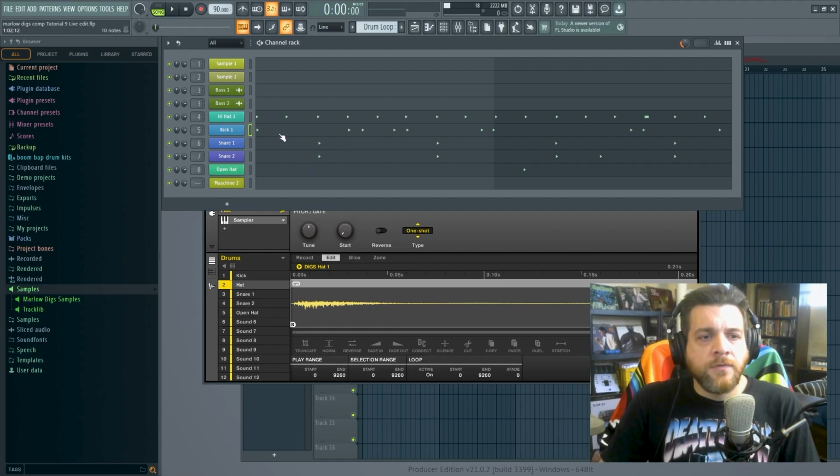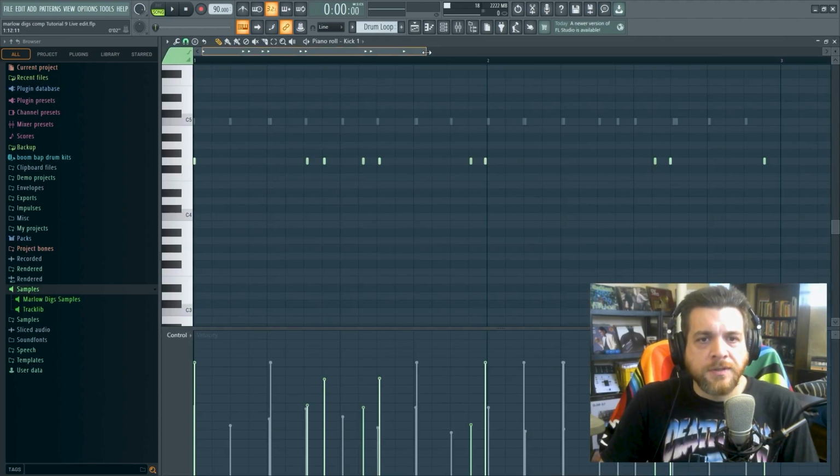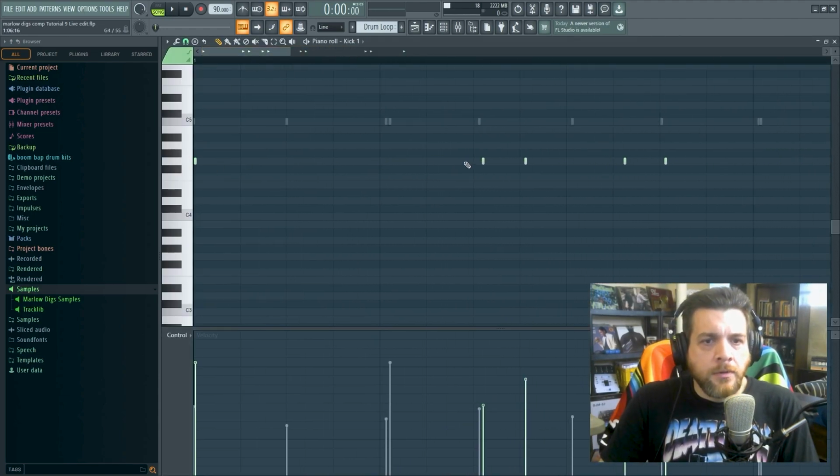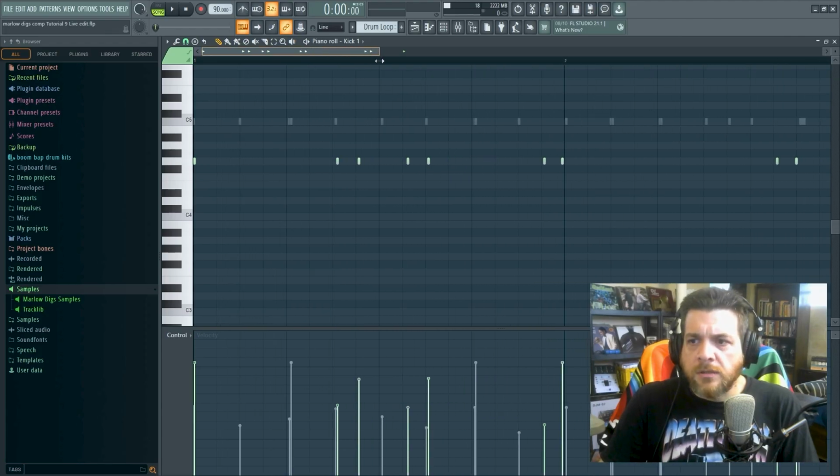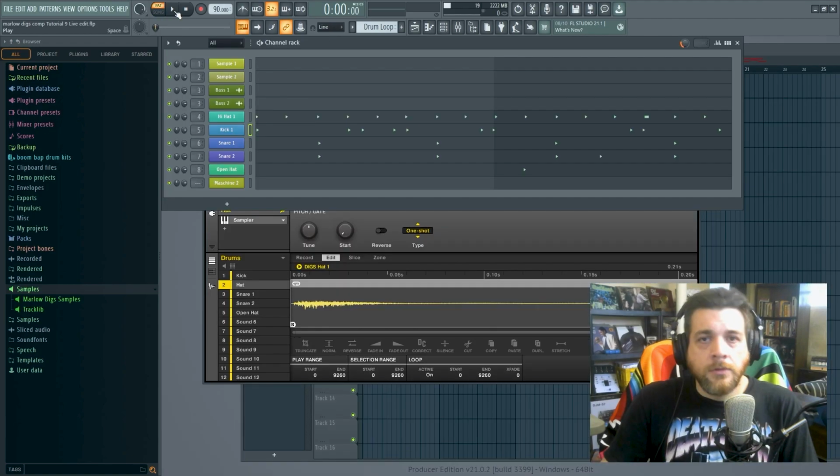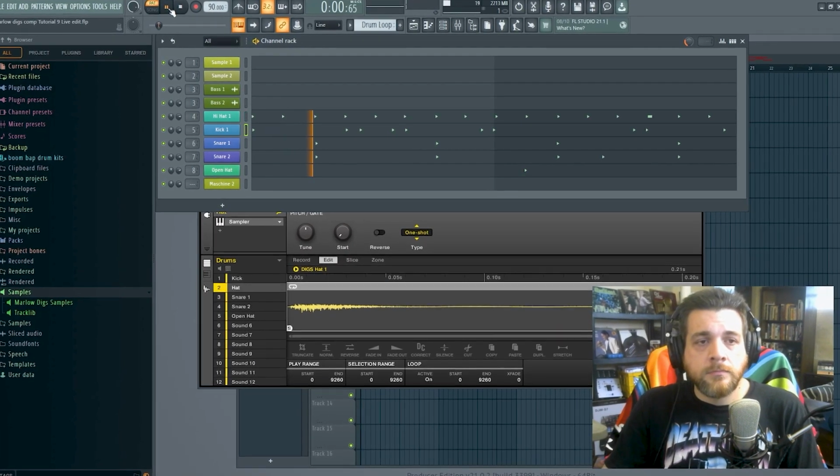I loaded up the MIDI for the drum break we just played, and you can see everything's off grid. It gives the beat some natural swing. So the drums sound like this.